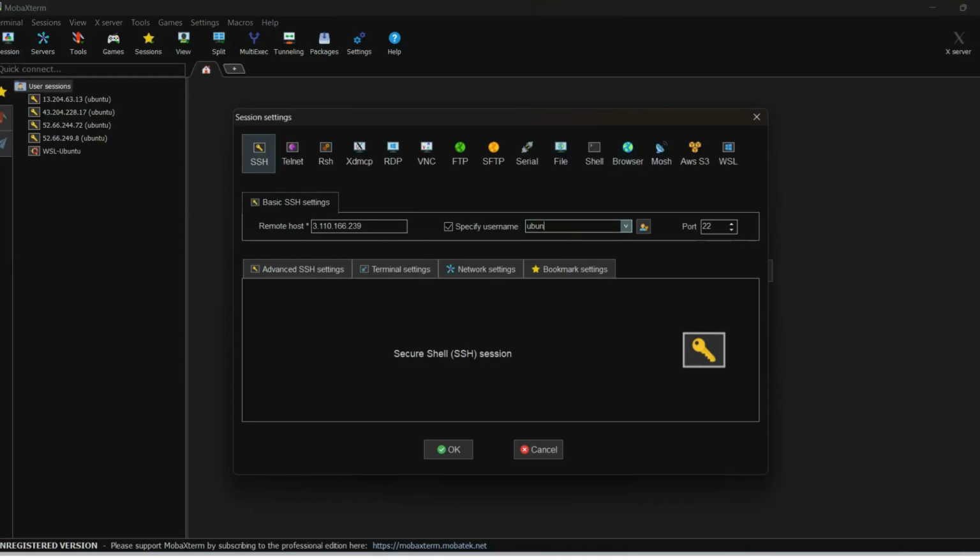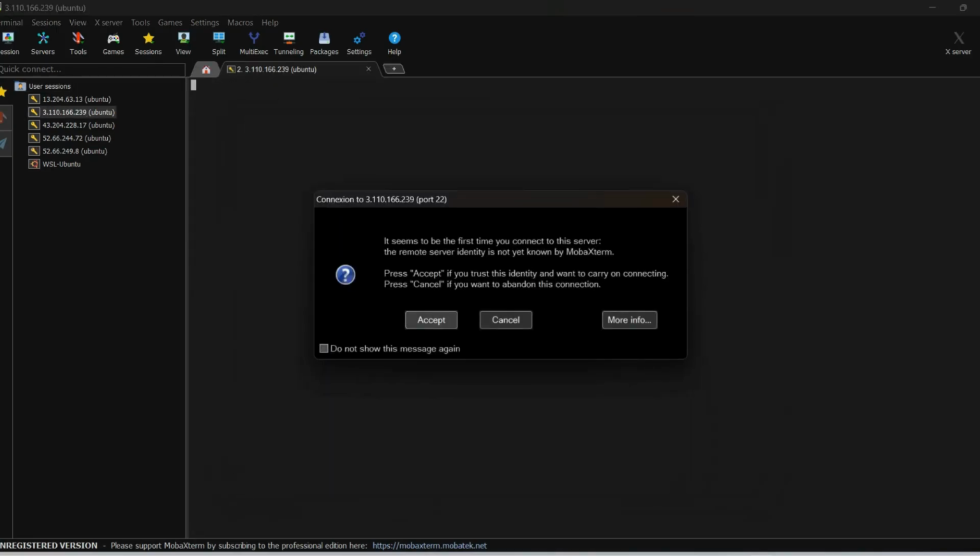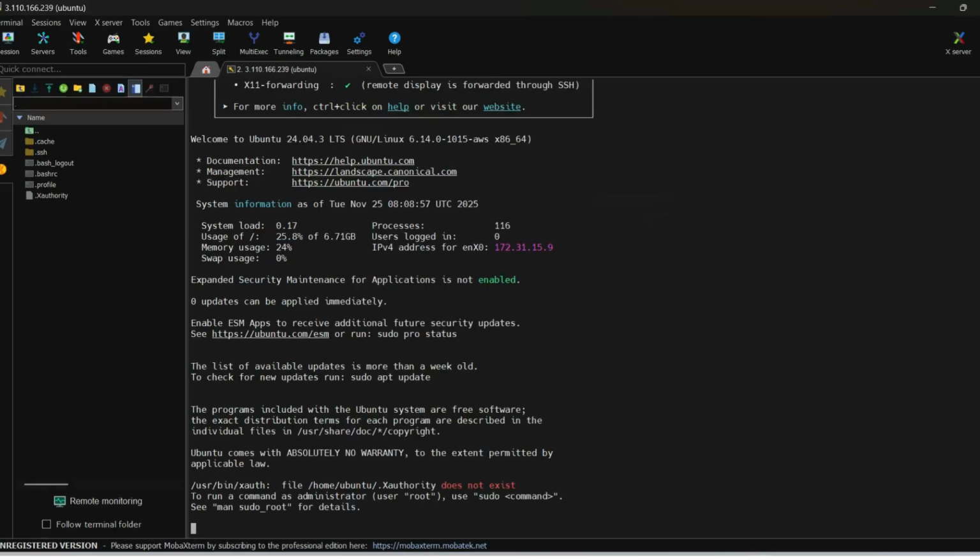Then click Advanced SSH settings, use private key, and browse the private key, that's demo.pem, which is available in my system. Click OK, then accept. Now my EC2 instance is connected.